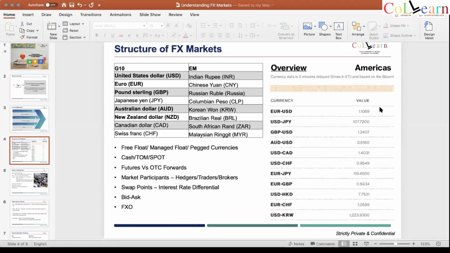Managed float is where the central bank says, okay, it will float, but it will float within a band. Some say no, we will manage it very actively, like RBI. India is technically a managed float in my view, because RBI intervenes whenever it wants to. And it also goes well with the fact that the Indian market is not fully convertible. The economy is partially convertible on capital account and fully convertible on current account. So that's why they have to keep a tab on the currency. And our reserves are also very, very limited.